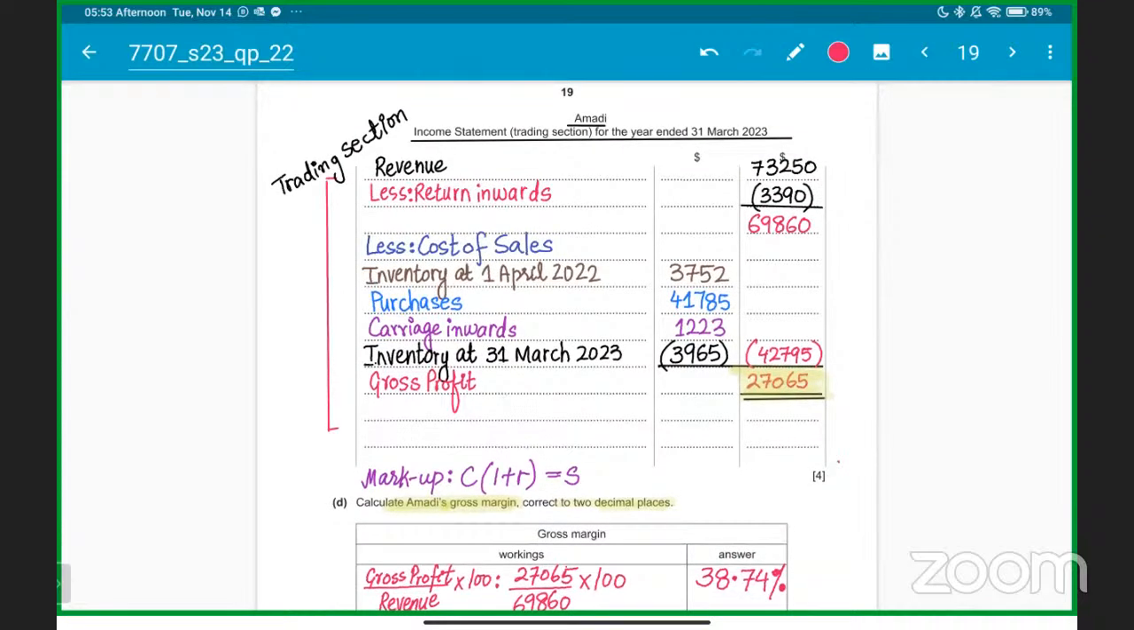Students got it? Yes, sir. Any problem? ठीक है जी, कोई डाउट किसी को?